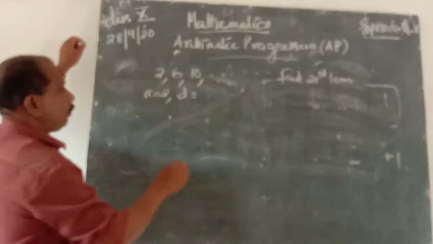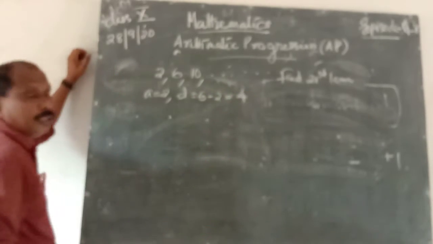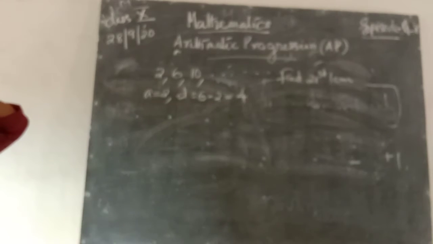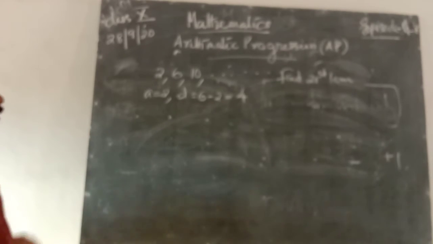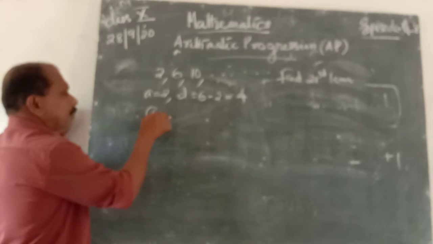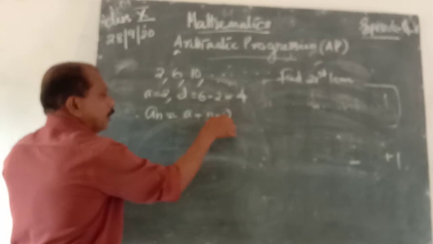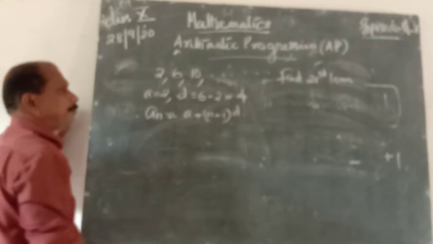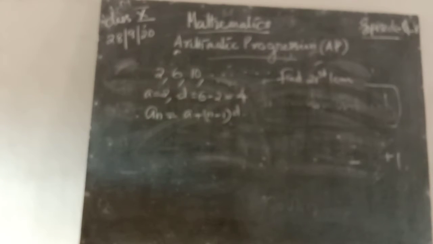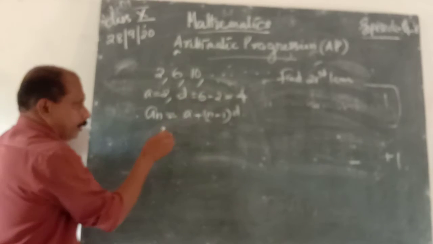Then d is equal to 6 minus 2, which is 4. That is an increasing sequence, therefore d is positive. Then we can find the 21st term. Write an is equal to a plus n minus 1 into d, where n is 21.